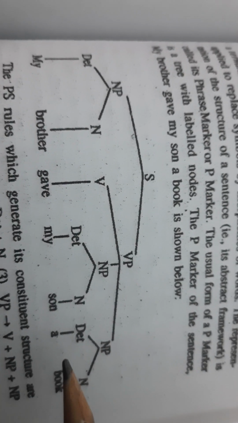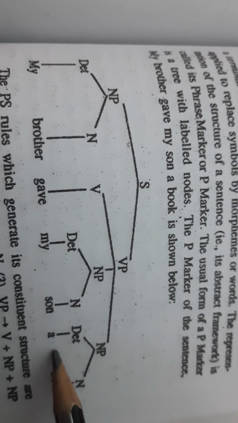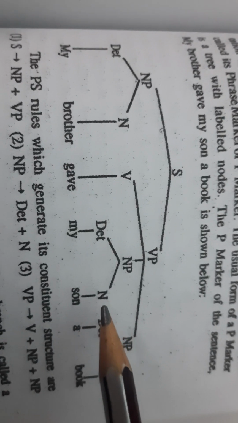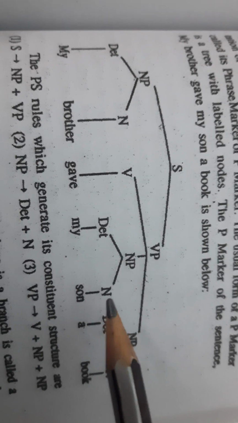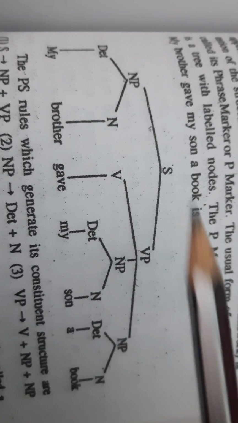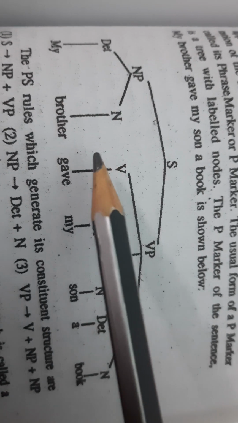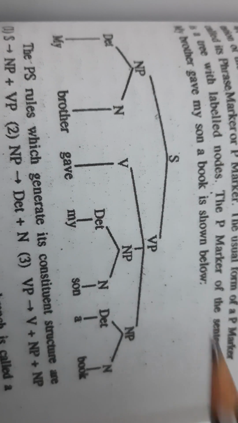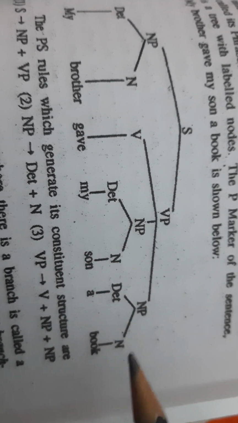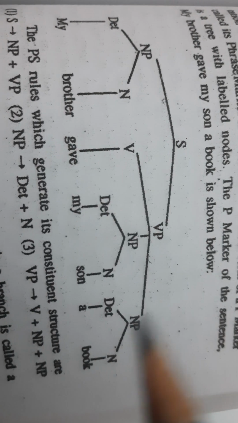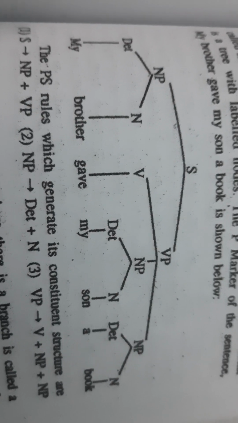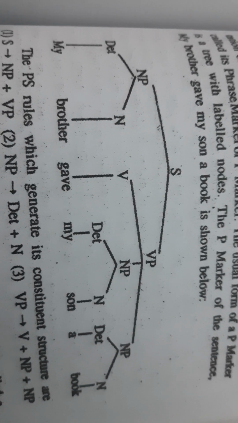This type of analyzing the sentence in the form of a tree with labeled nodes is called a P marker or phrase marker. The same thing that we applied in the form of formulas is put up in the form of a tree diagram. The sentence is divided into NP and VP, NP is divided into determiner and noun, VP is divided into verb and NP, and further that NP is divided into determiner and N. This is the final or terminal string where you cannot apply the rule further, and this tree diagram is called a P marker or phrase marker.